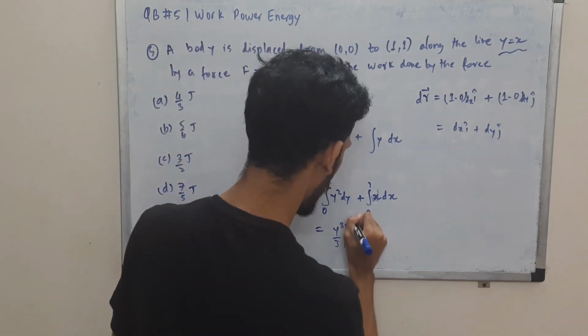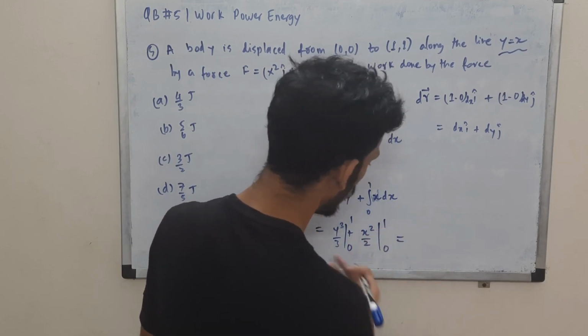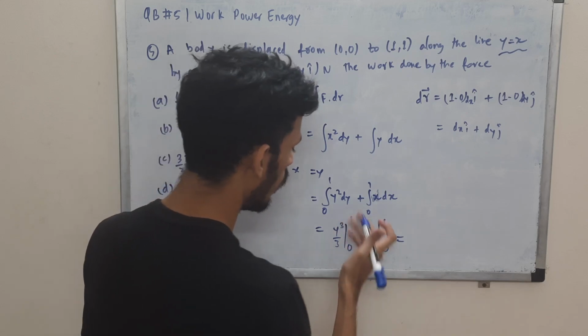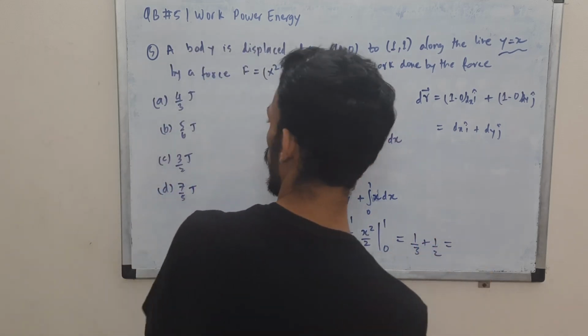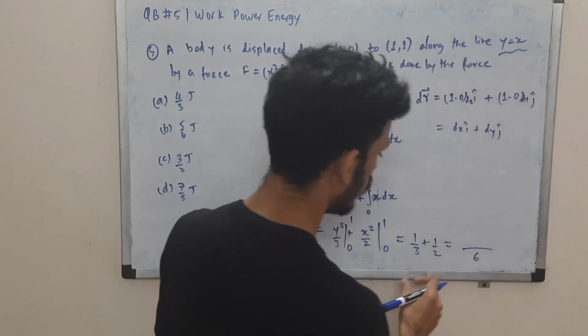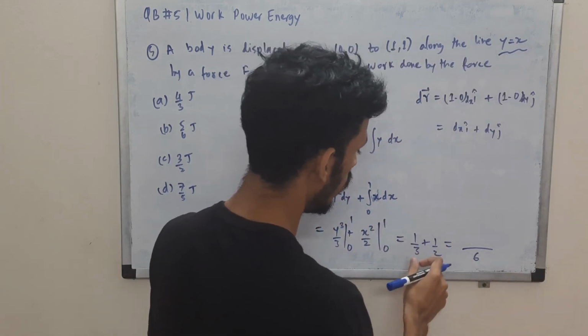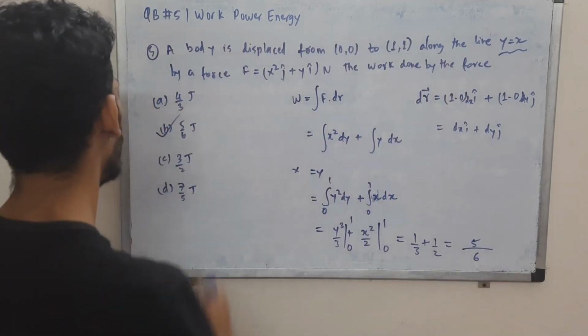So here you are supposed to substitute the limits 0 and 1. If you put 0, both will be 0. If you put 1, you'll have 1 by 3 plus half, so that is, I think, 5 by 6, if I'm not wrong. 3 2s are 6, 2 plus 3 is 5. So option B, 5 by 6.